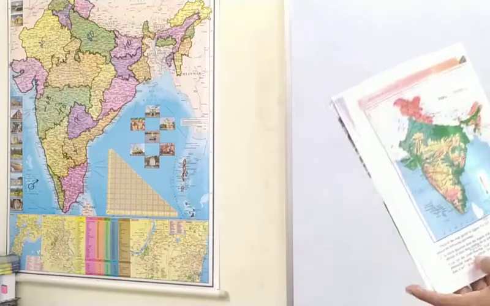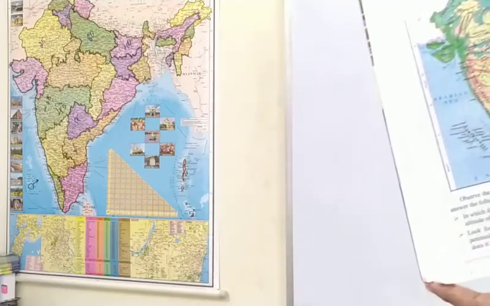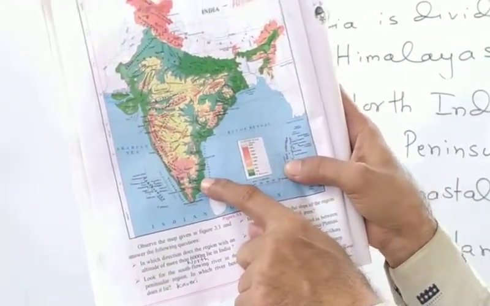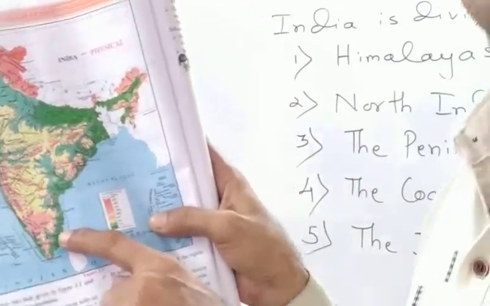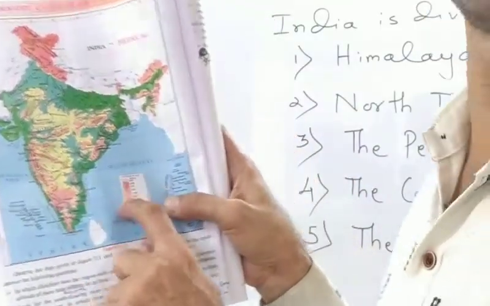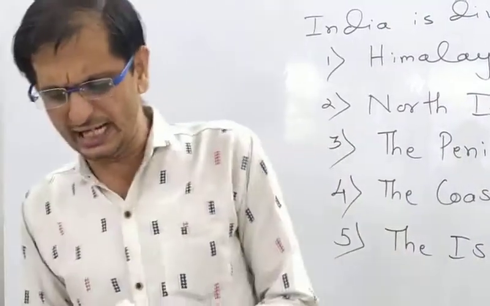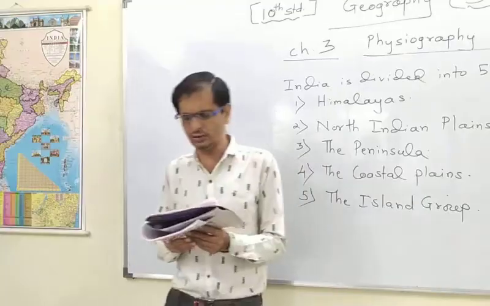So now look for the south flowing river in the peninsular region. In which river basin does it lie? You can clearly see Kaveri here. This is also the peninsular region, and which river does it lie in? Kaveri river.